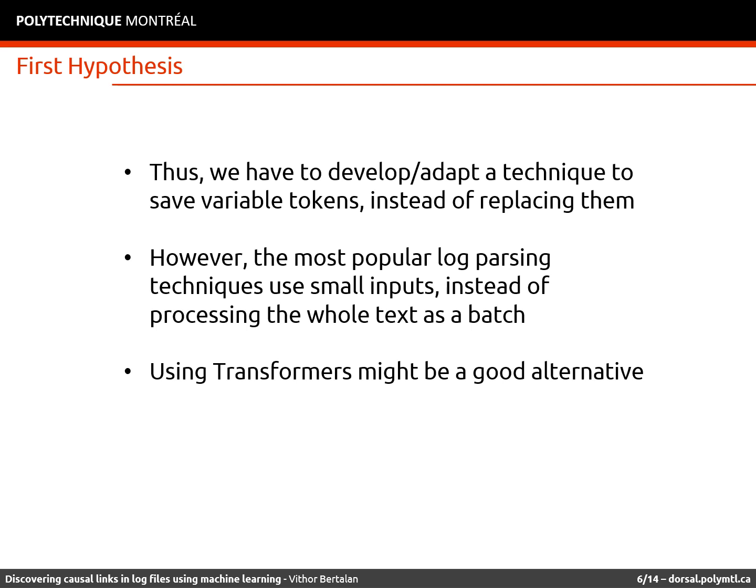And after our bibliographic review, we saw that usual parsing methods consider only a local window of words, instead of using the whole text and its dependencies. So, we will adopt the transformers architecture, which processes the whole text as an input, and is capable of tracking dependencies in the whole text, instead of just considering local windows of words.